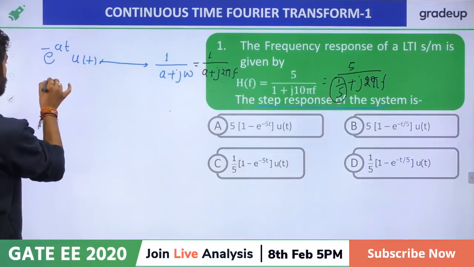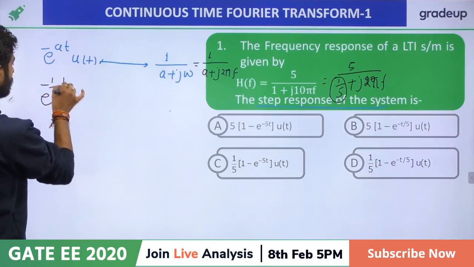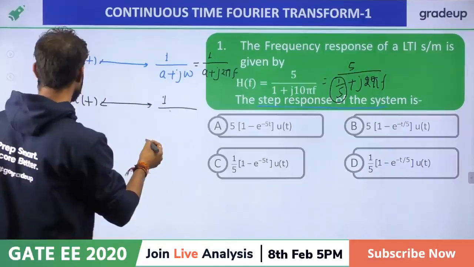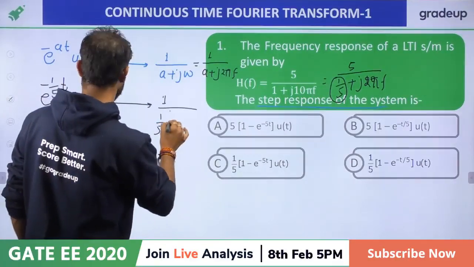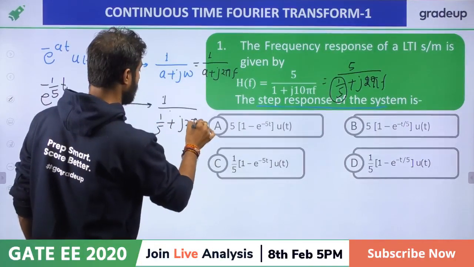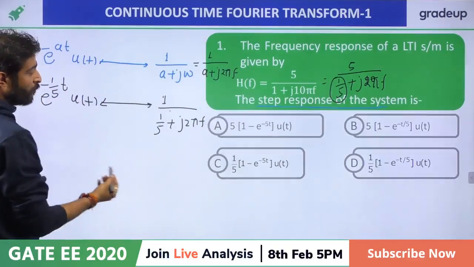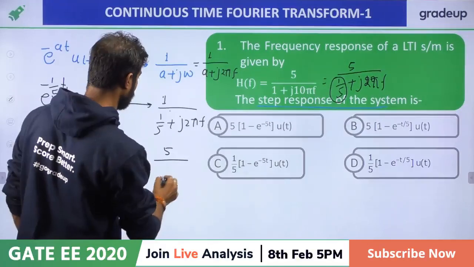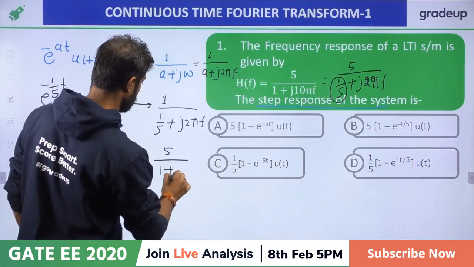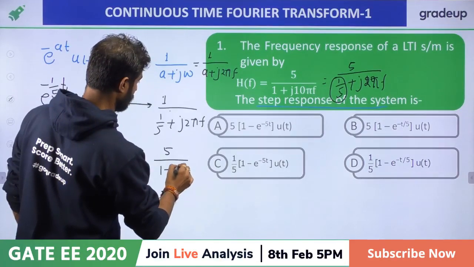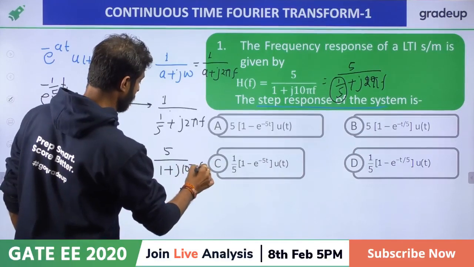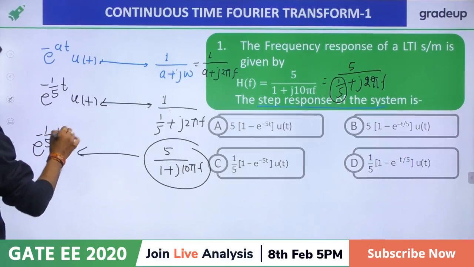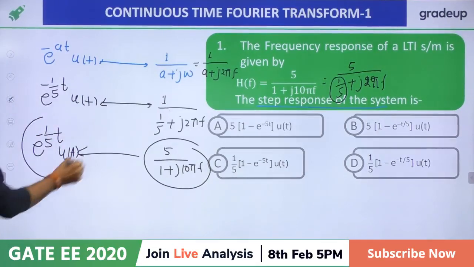So I am writing e raised to power minus 1 by 5 t u of t, having the Fourier transform 1 upon a; in place of a, I have written 1 by 5 plus j 2 pi f. Now I am taking the 5 common, or multiplying the numerator and denominator by 5. You will get the answer 1 upon 1 plus j 10 pi f. So this function has the Fourier transform of e raised to power minus 1 by 5 t u of t. Now we have to integrate it.